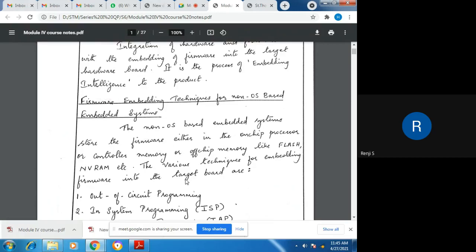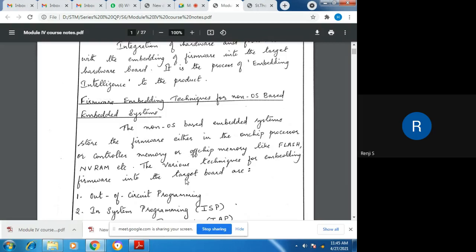So firmware can be embedded into two types of embedded systems. That is, one is OS-based embedded systems, and another is non-OS-based embedded systems. So we have to study the two cases. That is, embedding firmware into non-OS-based embedded systems and embedding firmware into OS-based embedded systems.